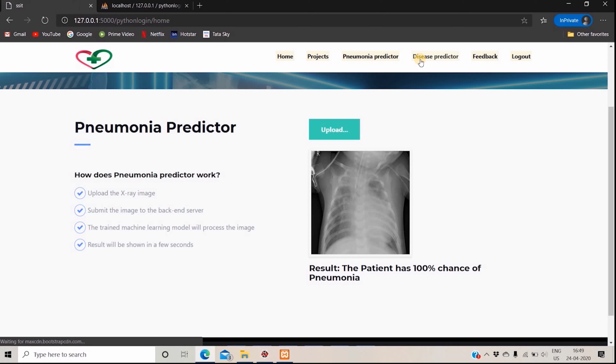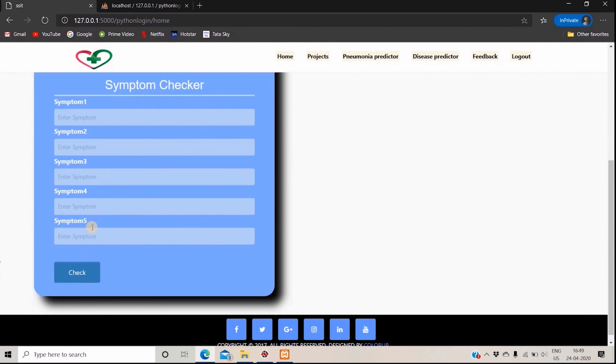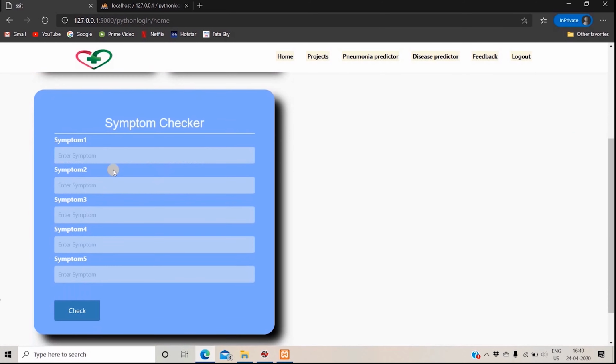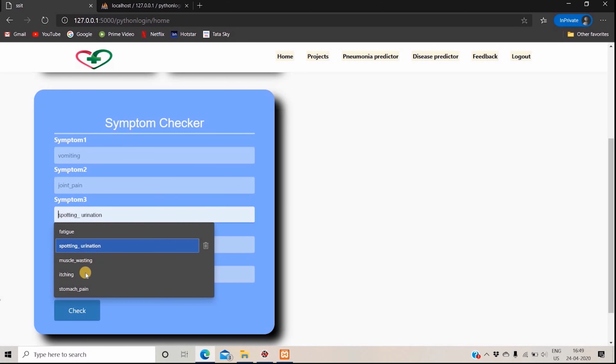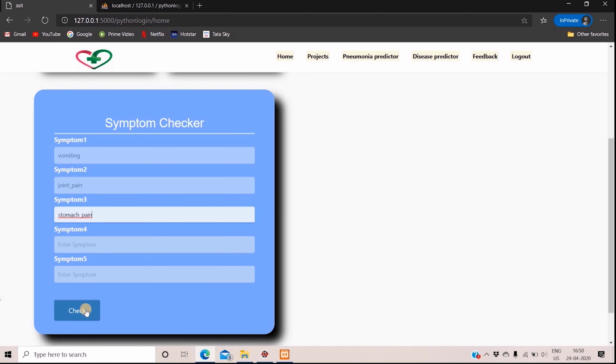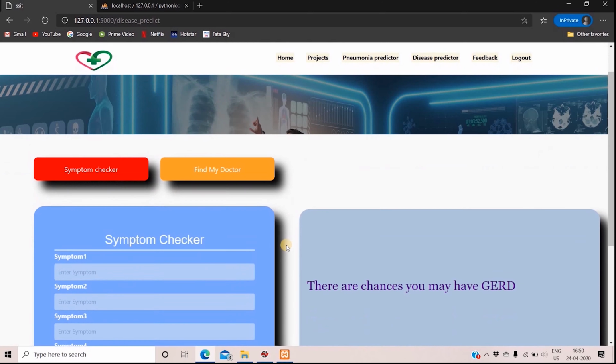Now let's check the disease prediction page. Now let's check the disease.